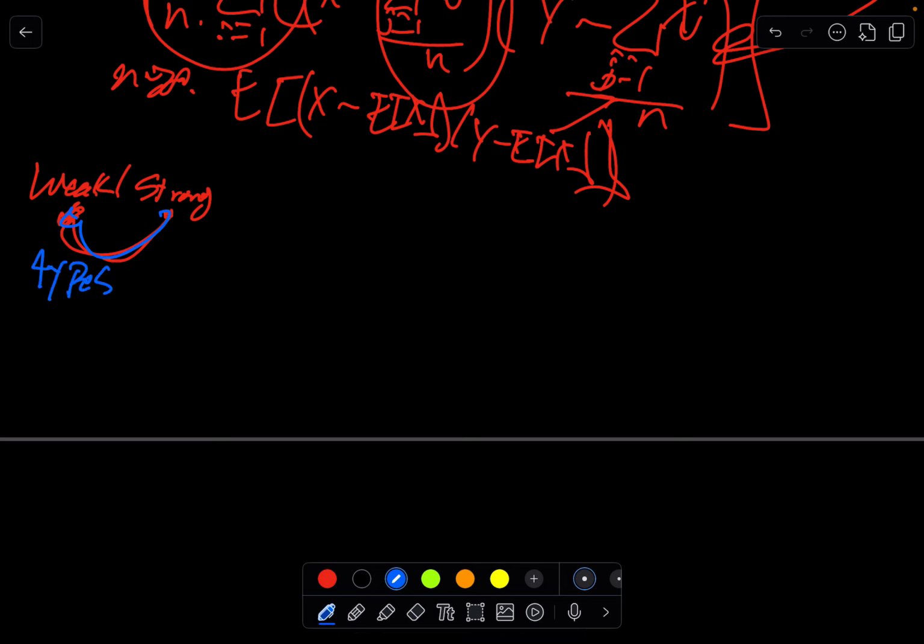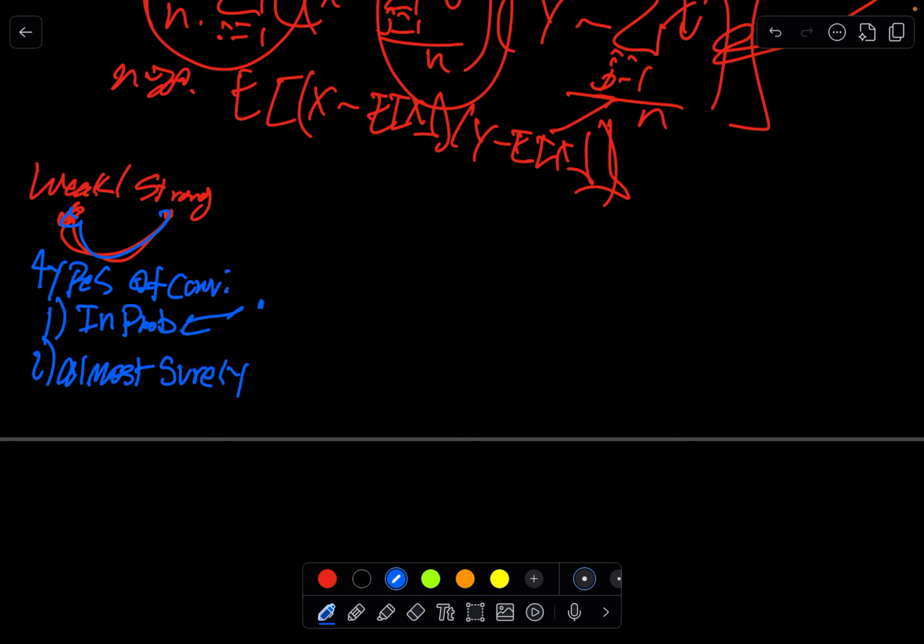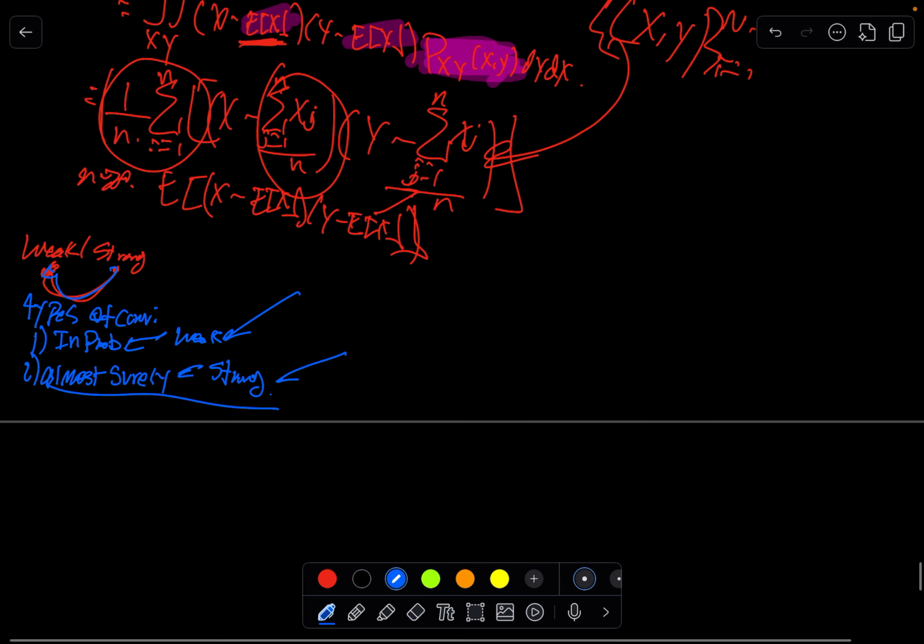There's convergence in probability, and you have sure convergence, or almost sure convergence. Convergence in probability is for weak, and almost sure is for strong. In strong, for a single iteration, if n goes to infinity, we're guaranteed to converge on every single iteration. Here, it's in probability, so we're not guaranteed that for any single instance. Okay?